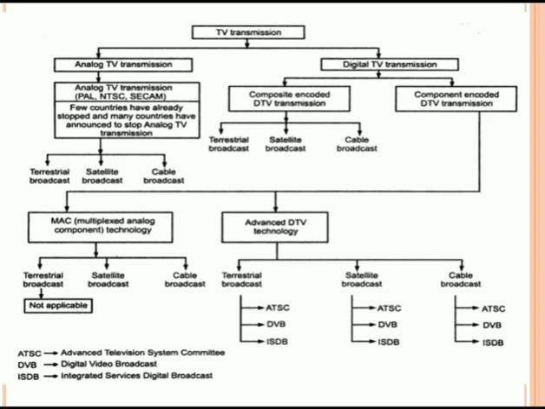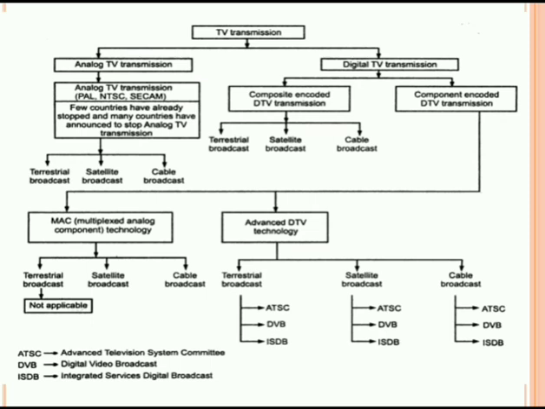Now let us see how digital TV transmission is classified. Digital TV transmission is classified as composite encoded digital television transmission and component encoded digital television transmission. Means first is composite encoded and second is component encoded. Composite encoded digital television transmission is divided the same as analog television transmission, that is terrestrial broadcasting, satellite broadcasting and cable broadcasting.